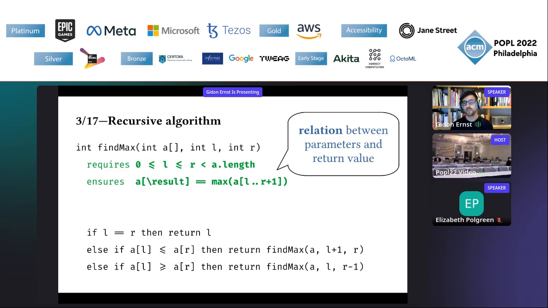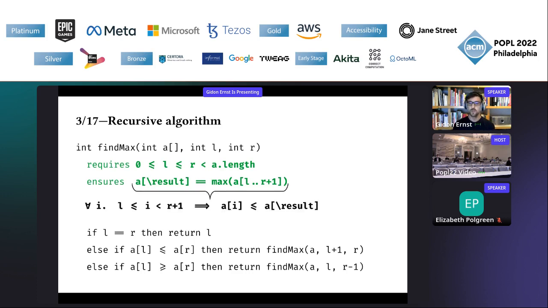But let me first point out that the post condition of a recursive procedure is in fact a relation, namely a relation between the result value and the original values of the parameters that we started with this particular call, right? So it's a relation here as well. And for that reason, I'm going to call it summary, because post condition is, in my opinion, not the appropriate word for that in the context of loops.